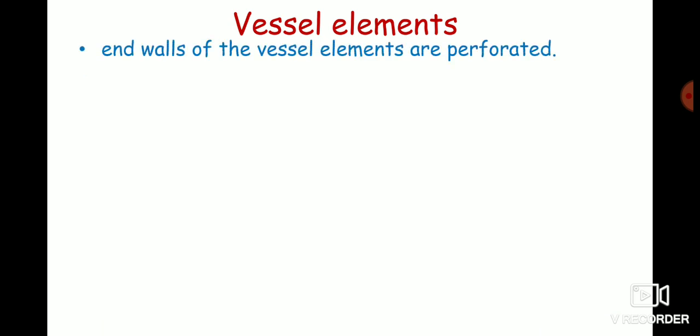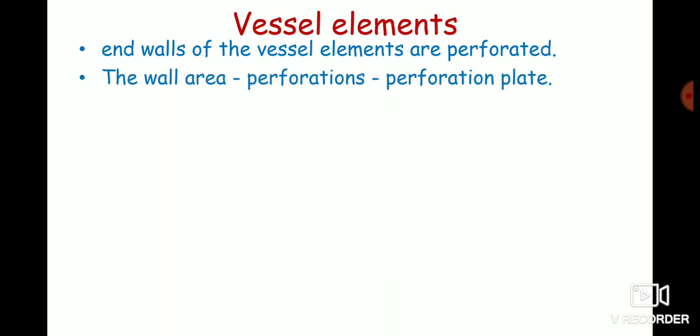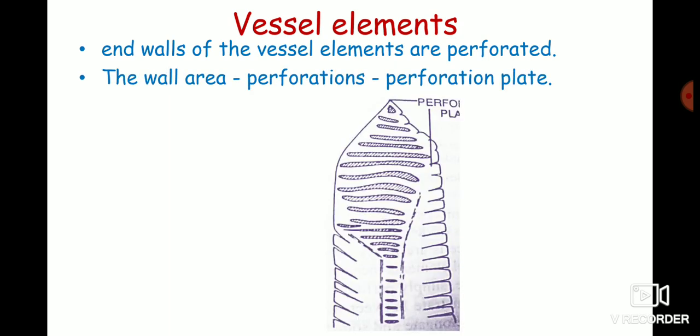The end walls of vessels are perforated, means the end walls of the vessels have pores. The wall bearing the perforation is called the perforation plate. So here you can see the perforation plate, the end wall of the vessel element having the pores or perforations, and the wall area where these perforations are present is called the perforation plate.